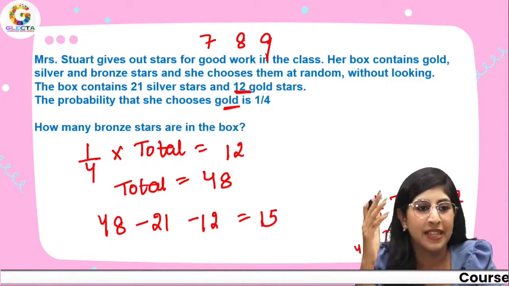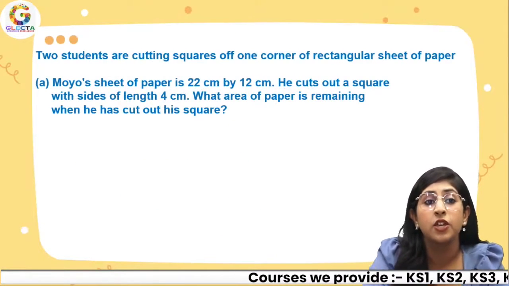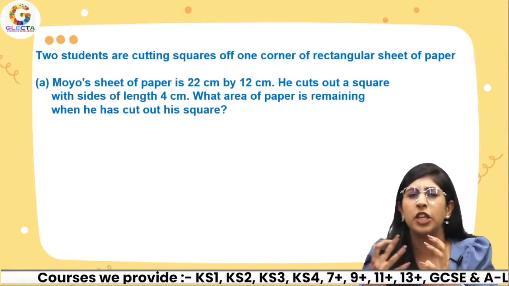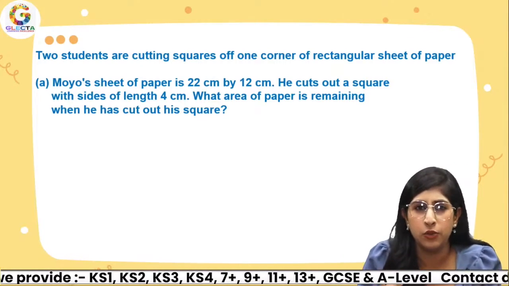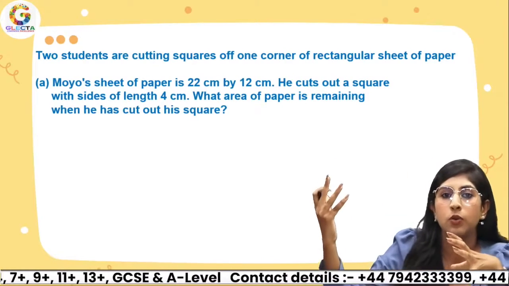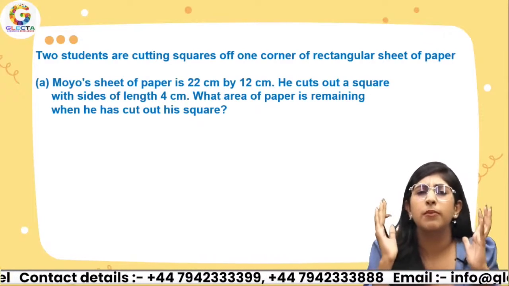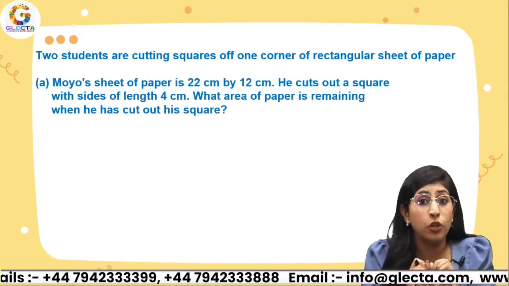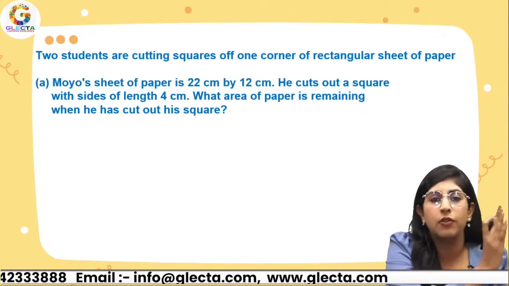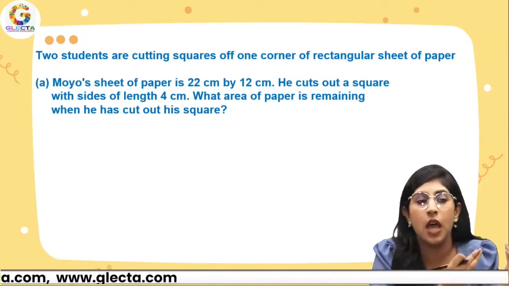All right. Let's come back over here. Now, let's see this question. Two students are cutting squares of one corner. Now, this is a pretty logical question that we can easily do. Suppose I give you a sheet of paper and I ask you to cut out something and you have to calculate the remaining area. Just remember a simple technique: all you have to do is the area of the outer shape minus the area of whatever shape or area you have cut out.